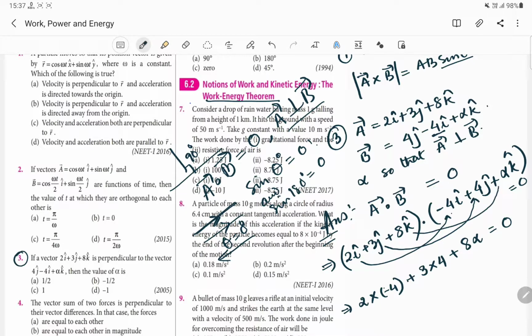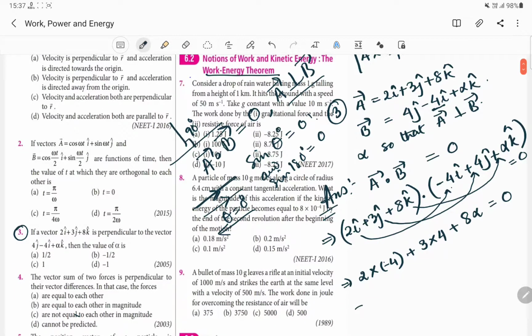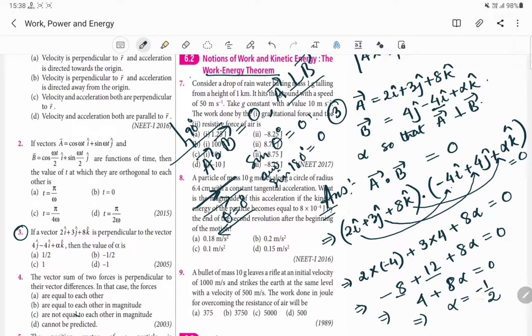So we take the multiplication like this, i cap, j cap, k cap. And we will be having this as minus 8 plus, this is how much? This will be 12, and plus 8 alpha equal to 0. And we will be having 4. Which one is greater, 8 or 12? 12 is greater, so we will be having plus 4 plus 8 alpha equal to 0. That means alpha equal to minus half. Minus half will be our answer. So our answer comes out to be option number B.